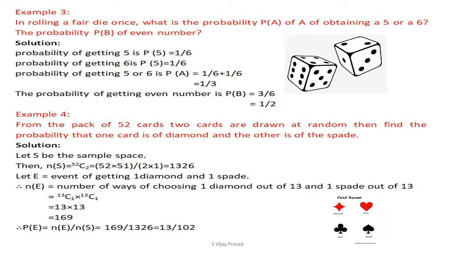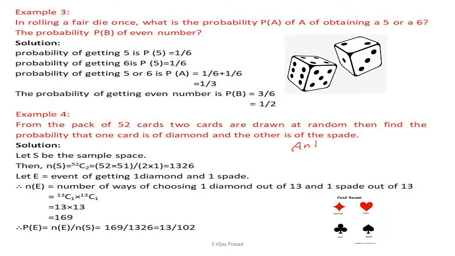Now there are 52 cards in the pack of cards. Find the probability that one card is a diamond and the other is a spade. Here the key word is and. In the previous problem we used or. Here we are going to use and.